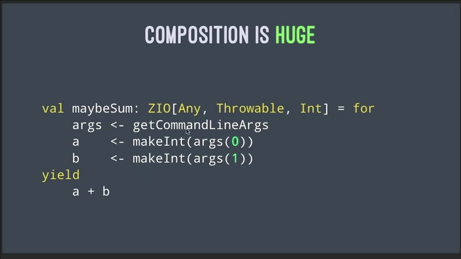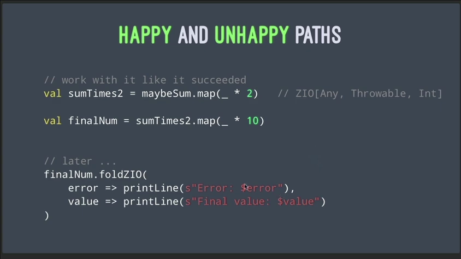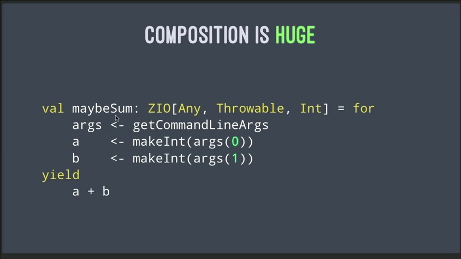We create a bunch of functions like this, either as pure functions in some cases, or as effects in these cases, and then we combine them one after the other, like this right here, to create a solution. And a really important thing about composition is that we don't have exceptions flying out of these functions to ruin our code. Basically what we do is we program on the happy path, and then the unhappy path takes care of itself. So if we come back here, you see that maybe sum is going to be my value coming out of the composition of these three effects right here.